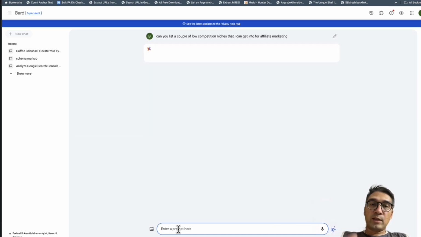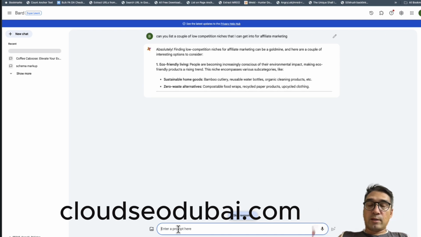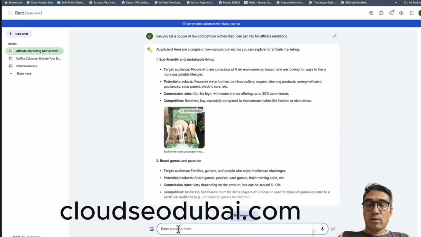Now remember, the reason I'm doing this is not because I want to find these niches. It's mainly to show you how you can go from a niche to keyword research absolutely free, without having to use any fancy tools, without having to spend a lot of money. And this is a practical example of how to get into it.